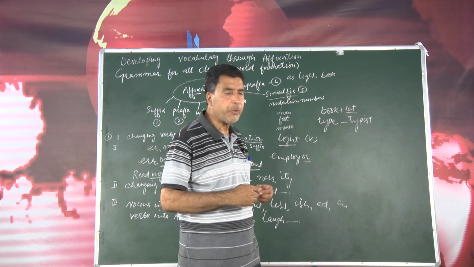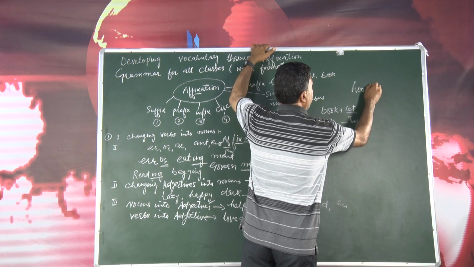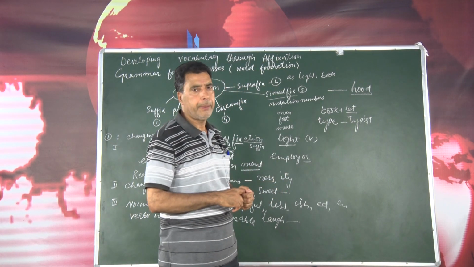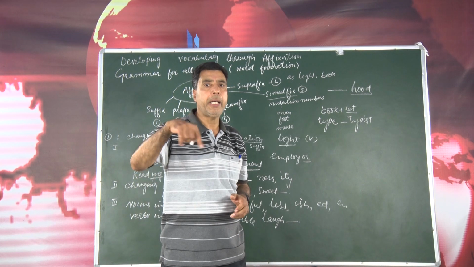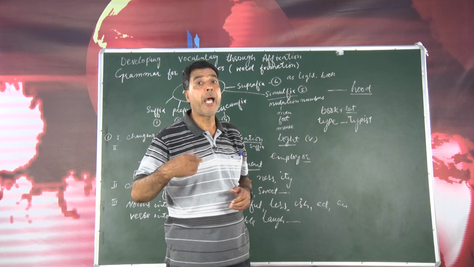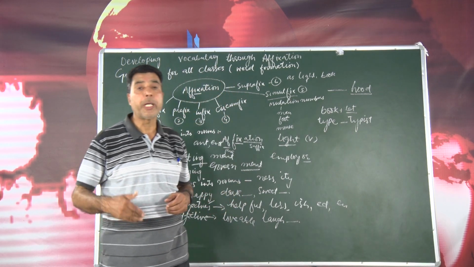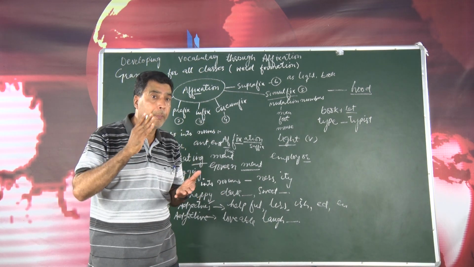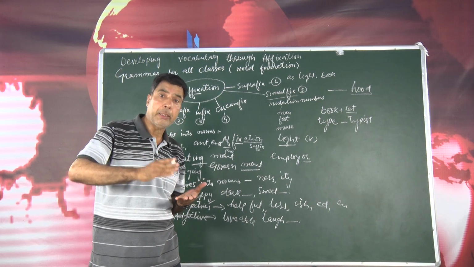Then sometimes we use this, not as a root word, but as a suffix to form another word. For example, I will write here child, add HOOD, so you can make it as childhood, manhood. Then there is boyhood, girlhood, womanhood, etc. This is how we can frame different words from suffixes into another parts of speech.